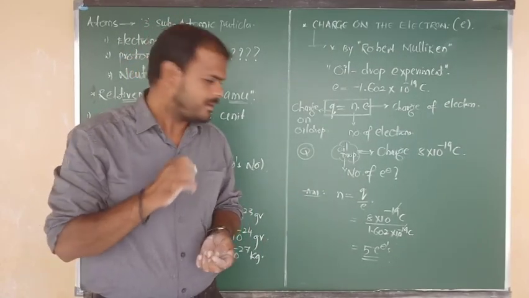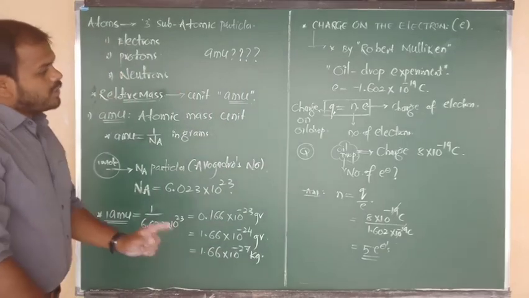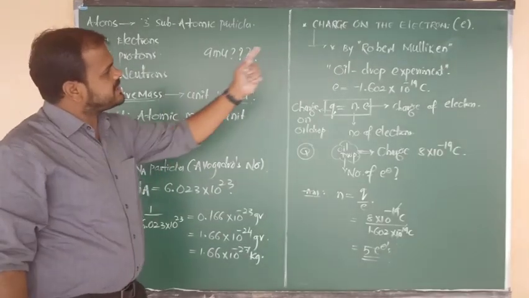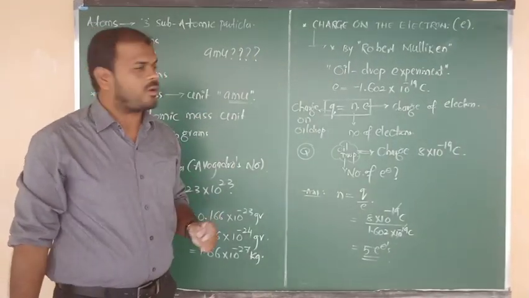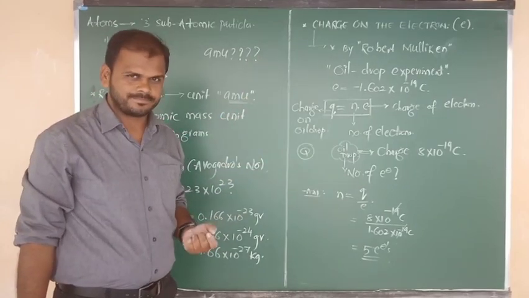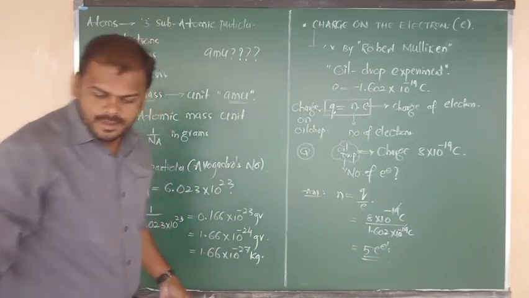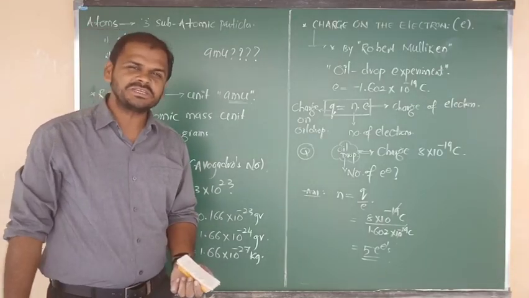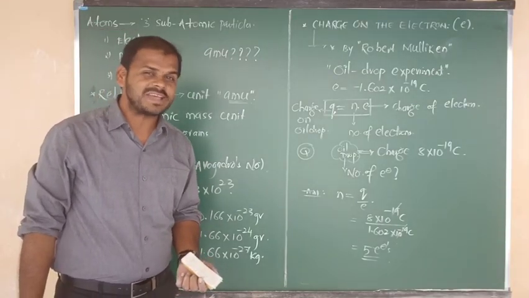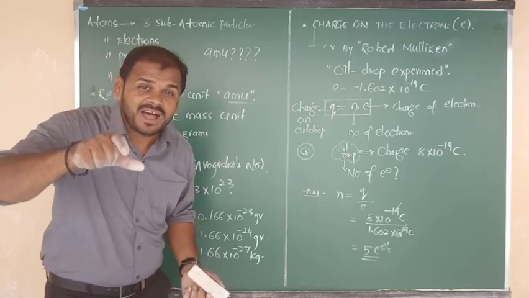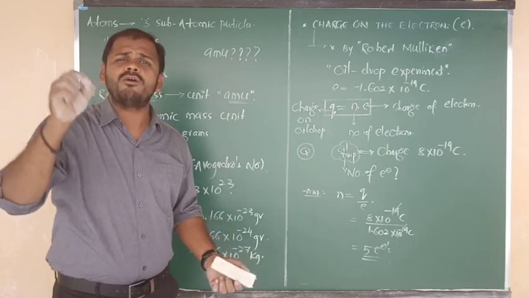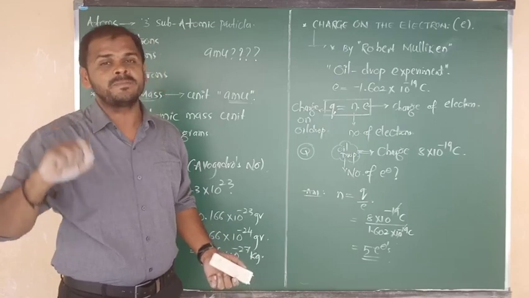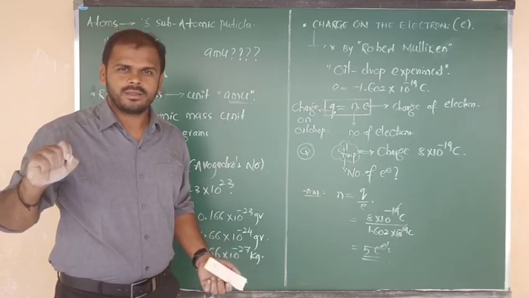So in that manner, we have to utilize the data of charge on the oil drop or charge on the electron concept. Clear? Good. Next, now another very important and interesting topic I am going to tell you, that is the specific charge. In the last class I just mentioned that word, but I didn't explain anything.